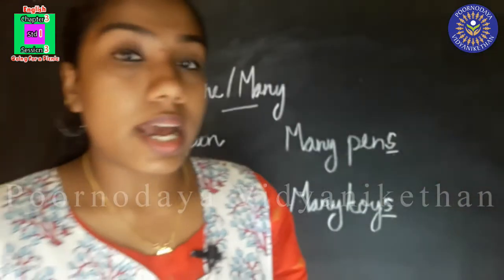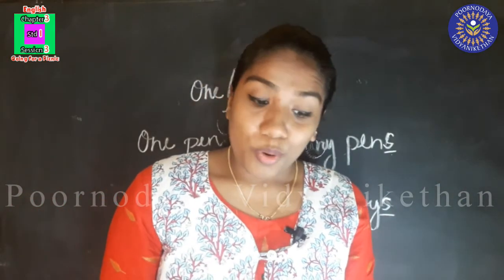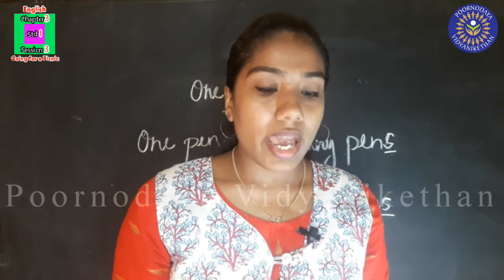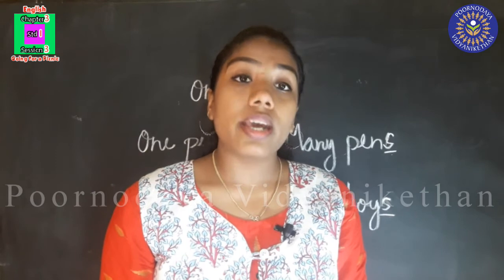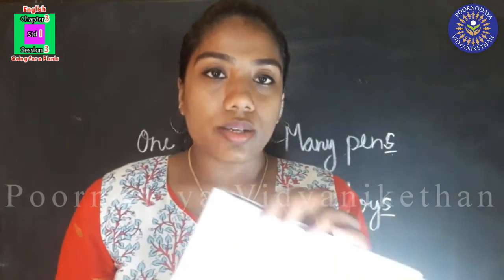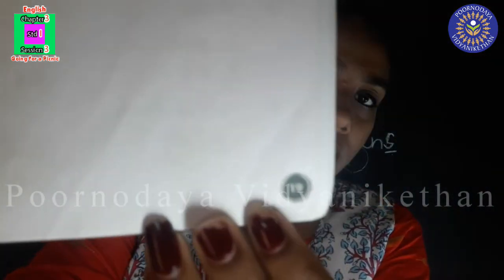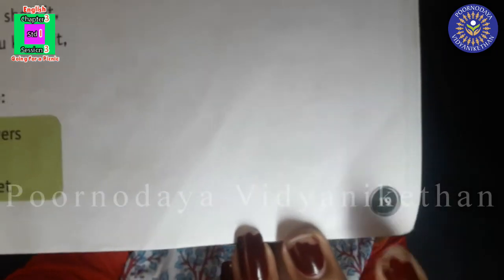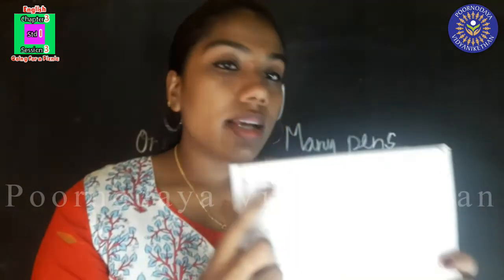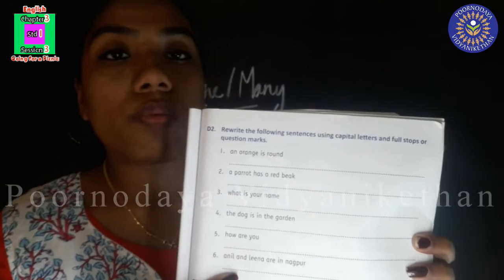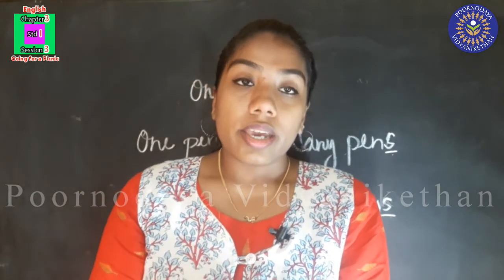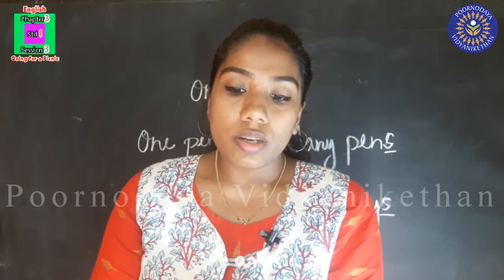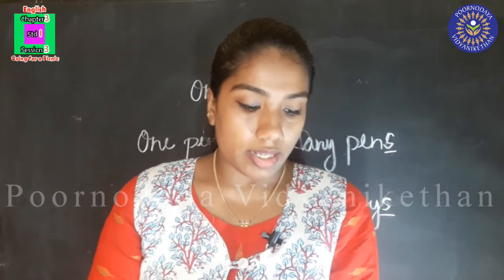Did you understand? Now you have one more homework. We have learned punctuation marks, isn't it? So see page number 19. Have you seen this? Page number 19, and this is your second homework, activity D2. Rewrite the following sentences using capital letters and full stops or question marks.